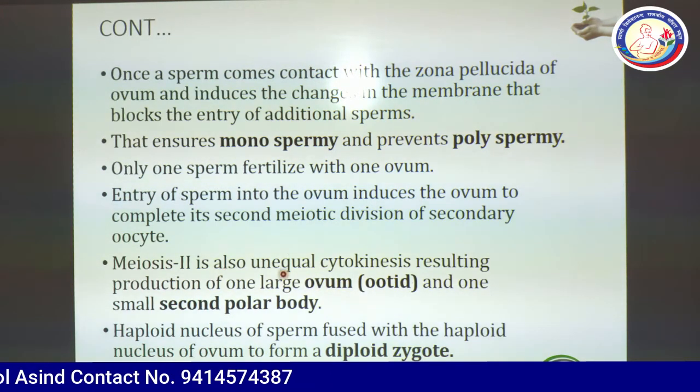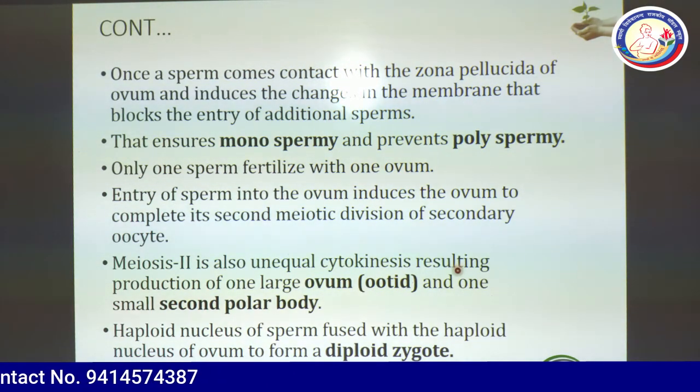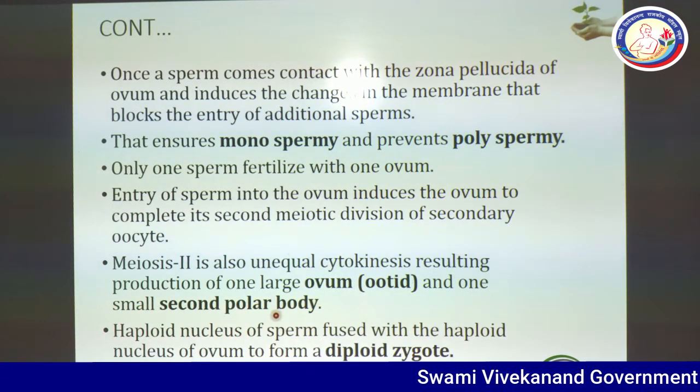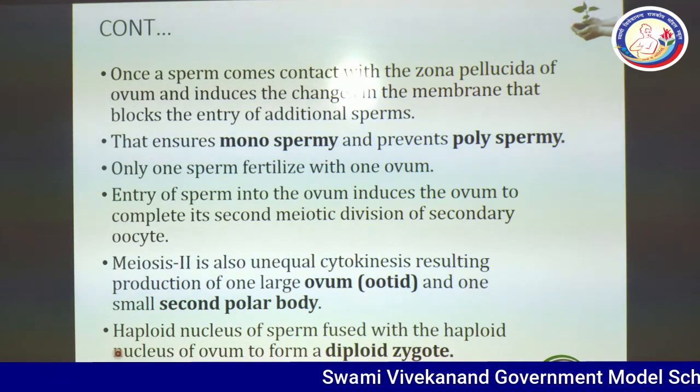Meiosis second is also unequal cytokinesis, resulting in the production of one large ovum, also known as the oocyte, and one small second polar body. Polar bodies automatically degenerate.